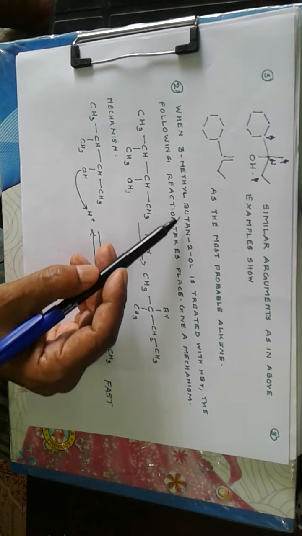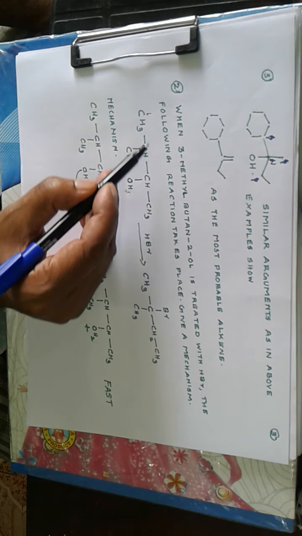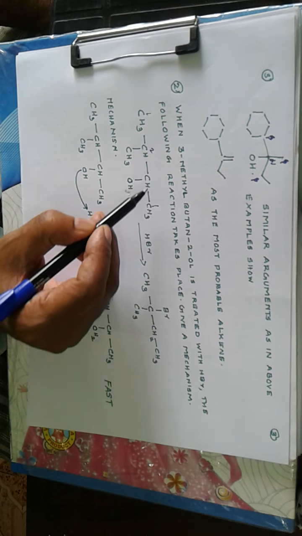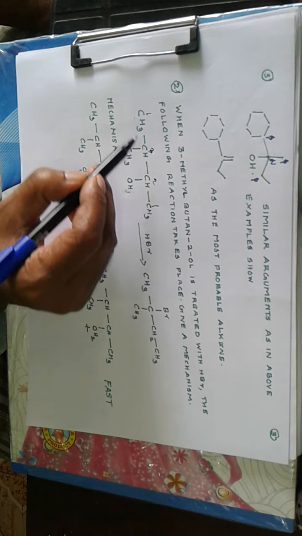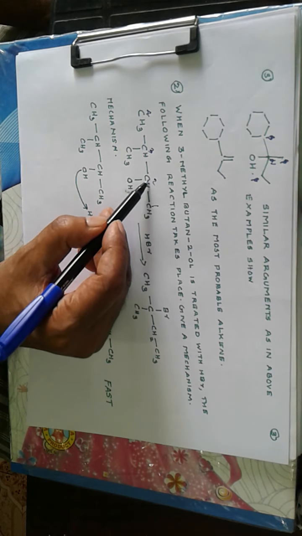Then another question, when 3-methyl butane 2-ol is treated with HBr, the following reactions take place, give a mechanism. 3-methyl butane 2-ol, the parent is butane 2-ol, you write 4 carbon atoms in a chain, number them 1, 2, so here numbering should be done like this, 1, 2, 3, 4, because the functional group is connected to the carbon possessing the least locating number.